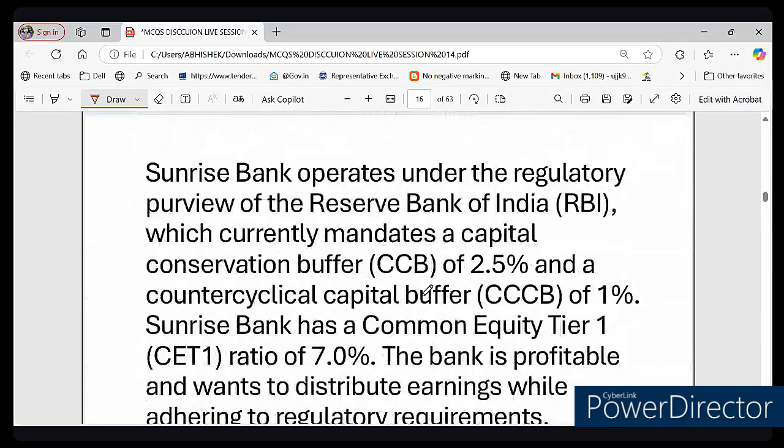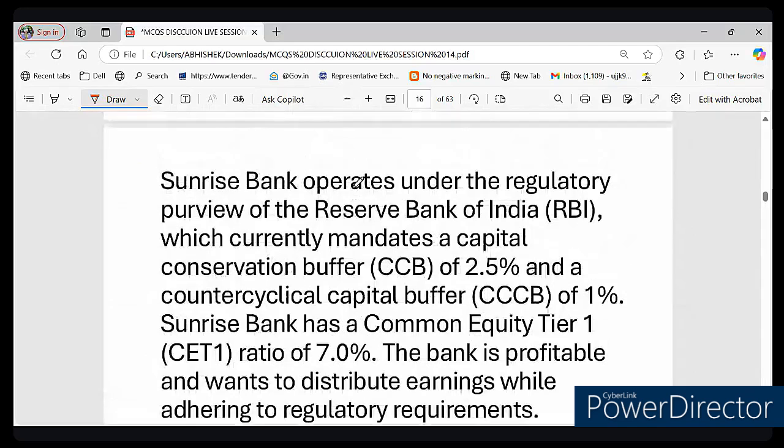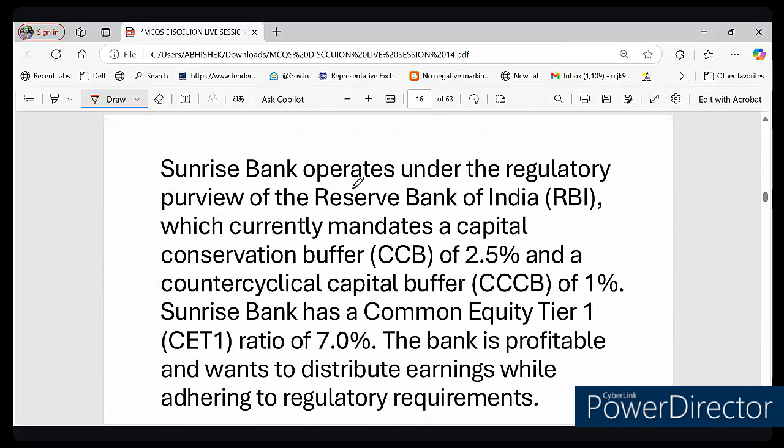Now, let's see another question, based on the same data. I hope it helps you understand the CET1 ratio in the easiest way possible. This question is regarding Sunrise Bank, which operates under the RBI, and the regulator wants banks to maintain a safety buffer. The safety buffer is a CCB, capital conservation buffer, of 2%, and a CCCB of 1%. Sunrise Bank currently has a CET1 ratio of 7%.